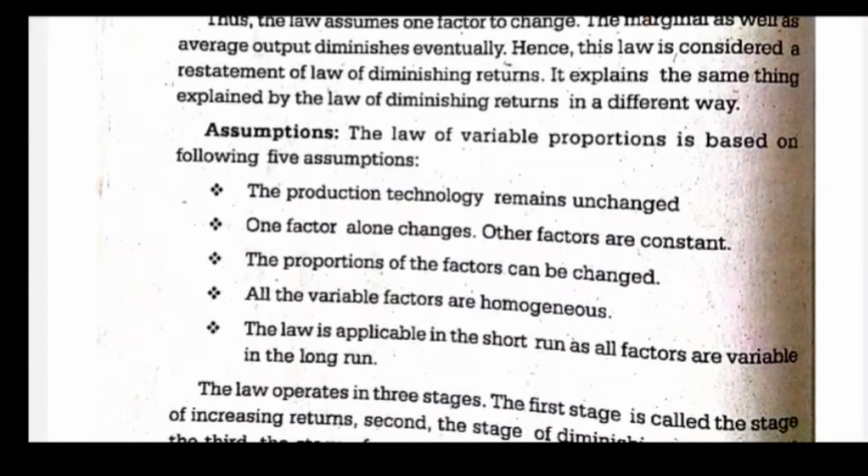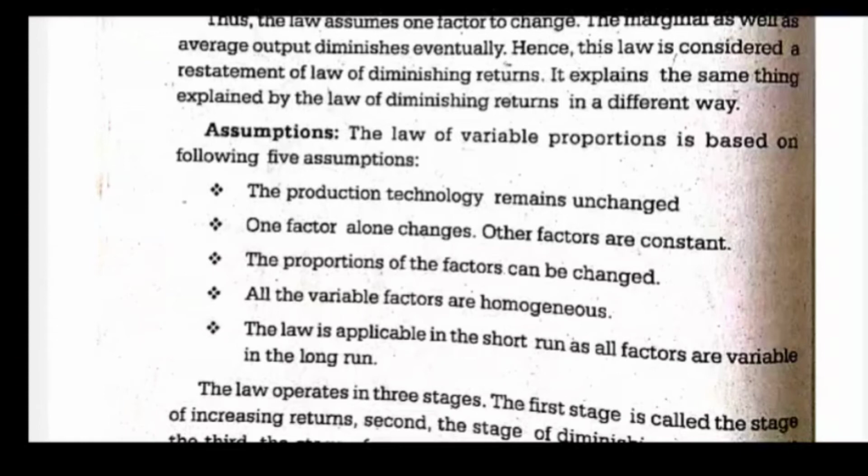So that is, assumptions. First assumption, the production technology remains unchanged. Technology is constant, it doesn't change. One factor alone changes, only one factor is changing, other factors are constant. The proportion of the factors can be changed. That means how much change has to come, that depends. So the proportion can be changed.